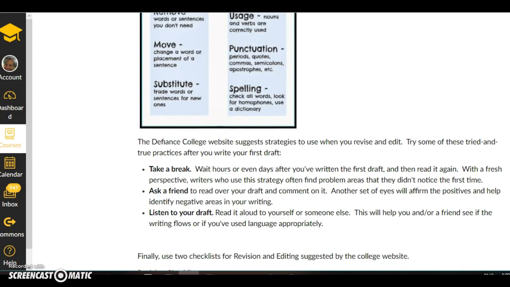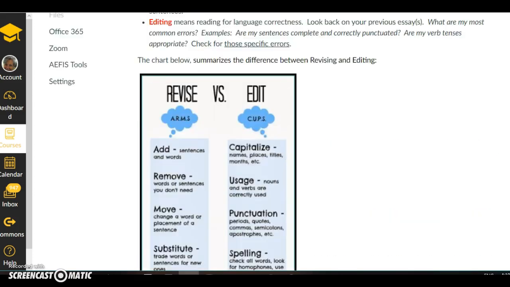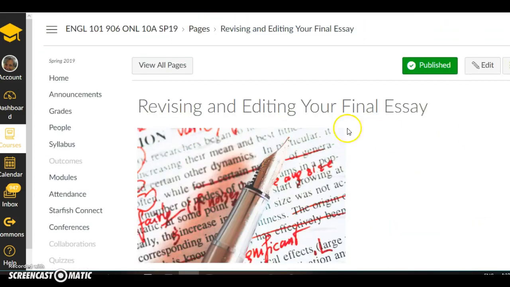One of the suggestions here is to ask a friend to read over your draft. You can ask a friend or perhaps a tutor in the Learning Lab at our college main campus or Learning Commons at the regional centers. Another set of eyes is fine for this project. You're not going to let somebody else write it for you, but you can let them help you edit it. Okay?